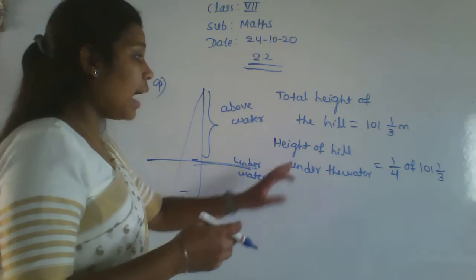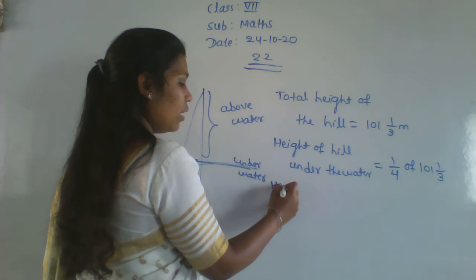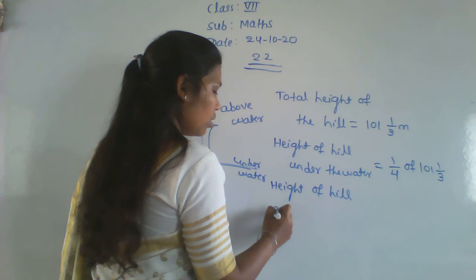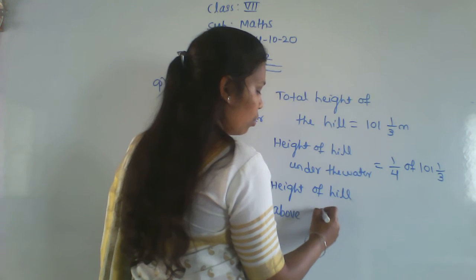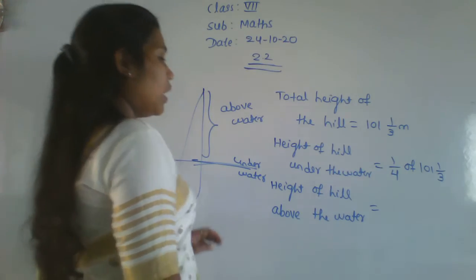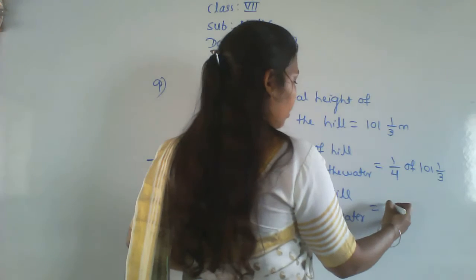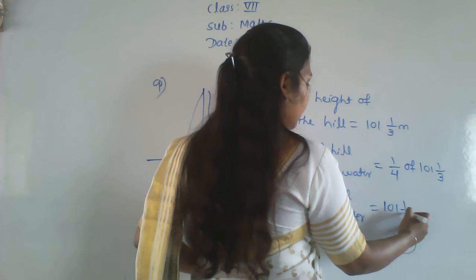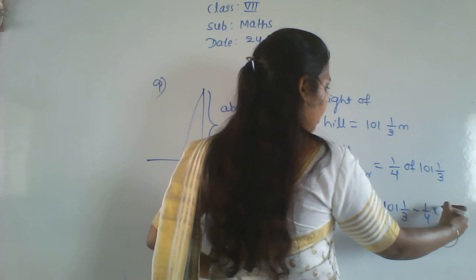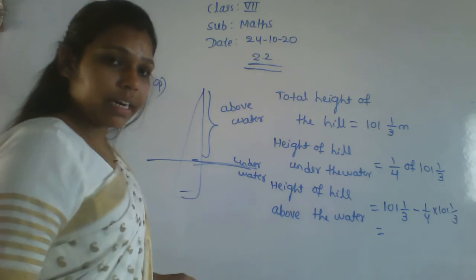Now we have to find the height of the hill above the water. Okay, so height of the hill above the water, that is equal to how much? Height of the hill above the water, that is equal to 101 integer 1 by 3 minus 1 by 4 of, and of means multiplication, 1 by 3. Now do the simplification, you will get the answer.